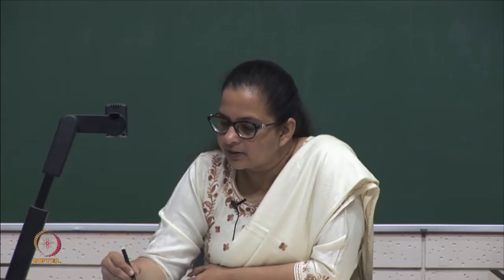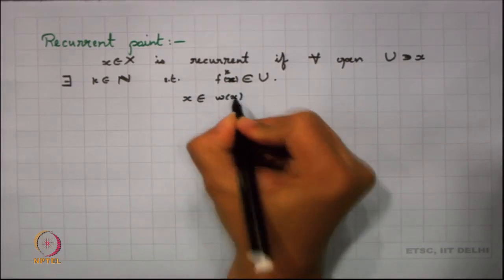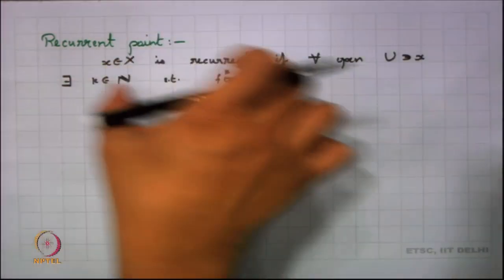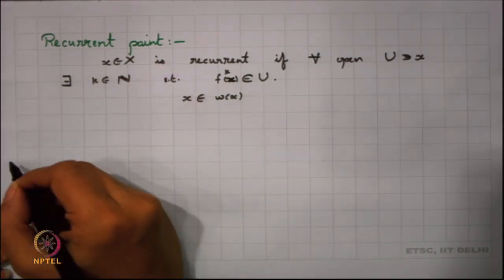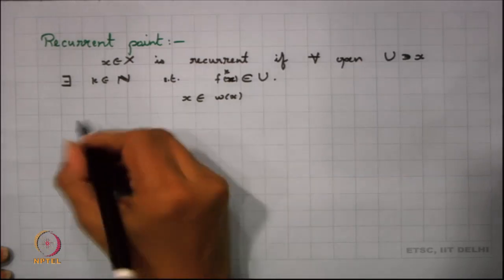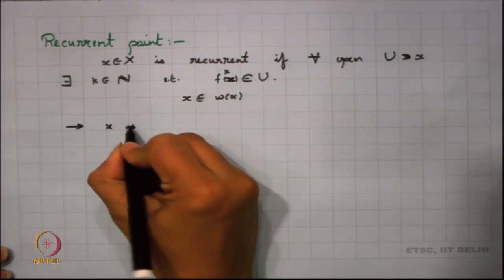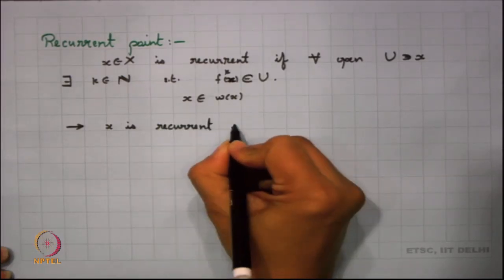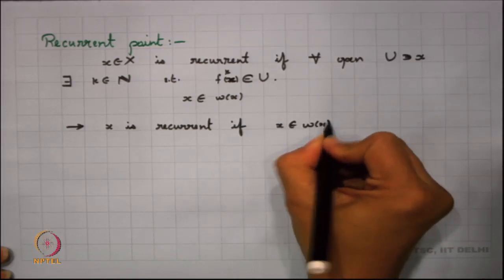It basically means that x belongs to omega x. So this very part means that x belongs to omega x, and so I can say that x is recurrent if x belongs to omega x. So our simple observation here is x is recurrent if x belongs to omega x.